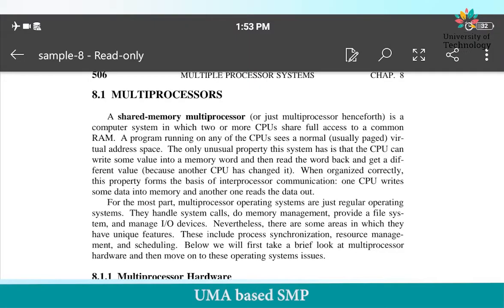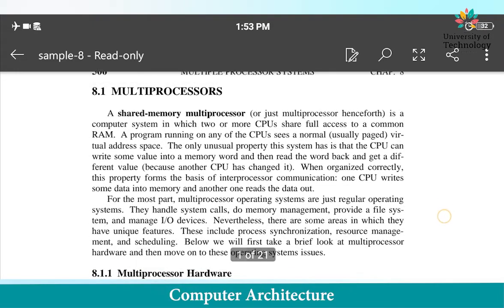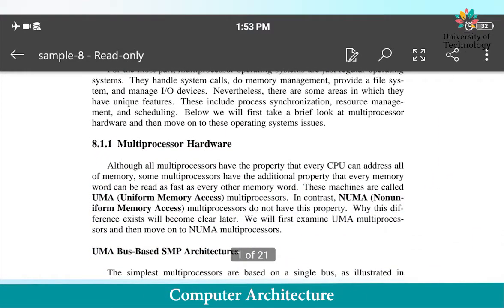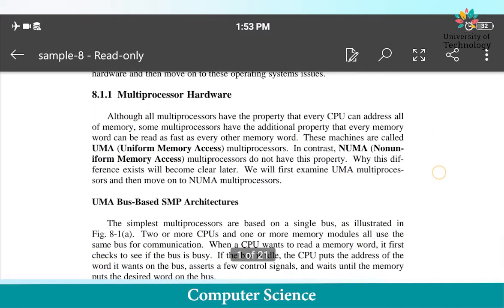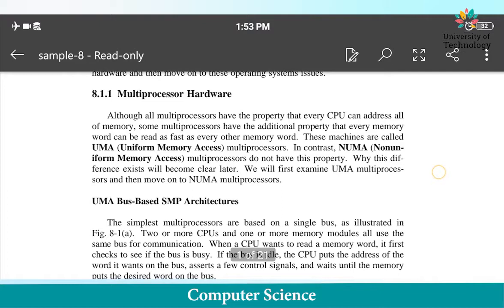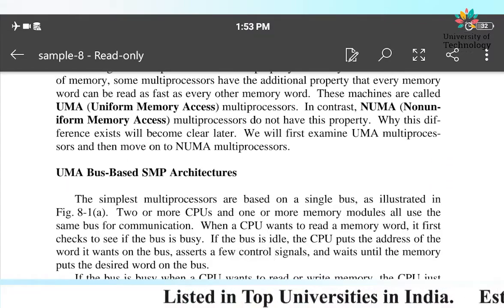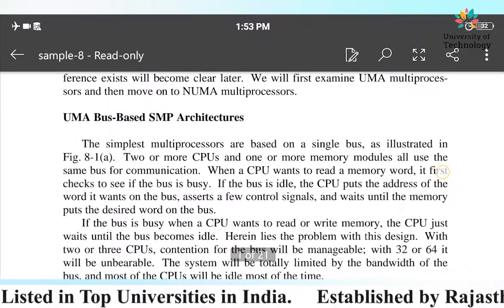Students, in today's lecture we are going to discuss multiprocessors. We have already discussed what a multiprocessor is. Multiprocessor hardware is also something that we have discussed in a prior lecture. We have already discussed NUMA and UMA. Now, today's topic that we are going to consider is UMA bus-based SMPs, right?